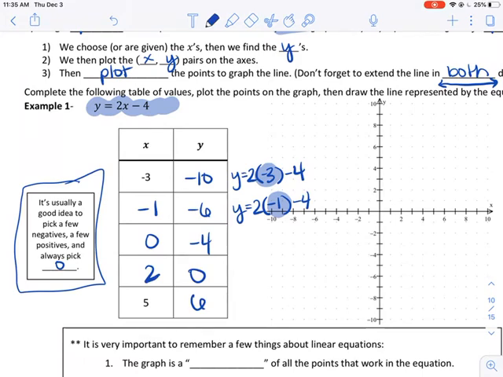Now, if you find that you often get these and they don't quite graph as a line, it might be a good idea to pick numbers that are in consecutive order. So like -3, -2, -1, 0, 1, 2. That way you can tell if it's going in a pattern, you did it right.